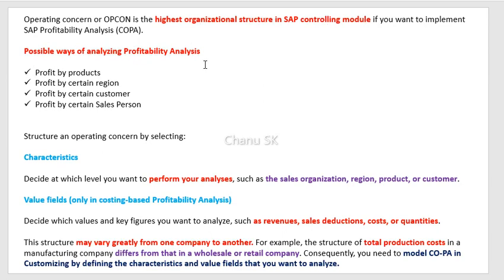In order to analyze profitability in the COPA module, the first question is on what basis we need to analyze the profits. Profit by products, profit by a certain region, profit by certain customers and profit by a certain salesperson are all called market segments. So we need to analyze the profits based on the market segments. Here I have just mentioned some of the structure of the operating concern. We need to make the operating concern based on two factors: characteristics and value fields.